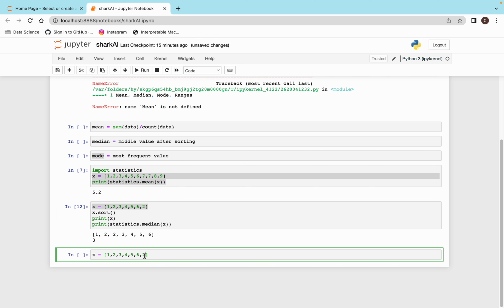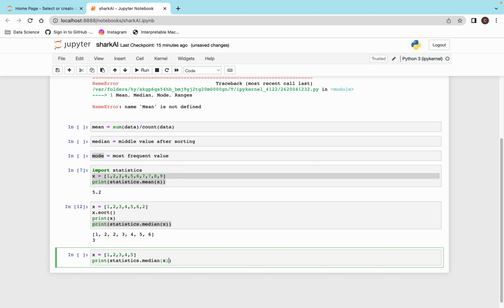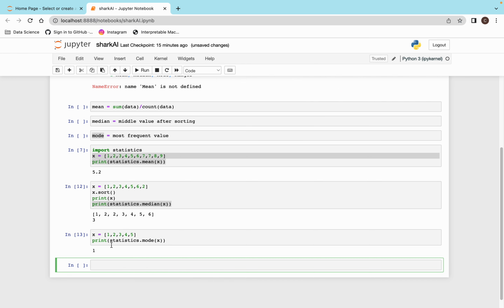So let's say I have these values and I'm just trying to find my mode here. Statistics dot mode of x. You can see I don't have any repetitive number here, so it is just picking the first value and printing it. If I remove 1, then it will print 2 because there is no repetitive number. As soon as I give 3 here and execute it, it says the mode is 3 because 3 is occurring 2 times.